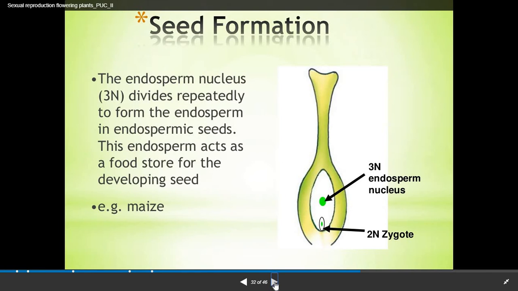Now here you can see the endosperm nucleus divides repeatedly to form endosperm in endospermic seeds. This endosperm acts as a food store for the developing seed. Here the maize seed is shown, with the 3n endosperm nucleus, and it provides nourishment to the developing seed.